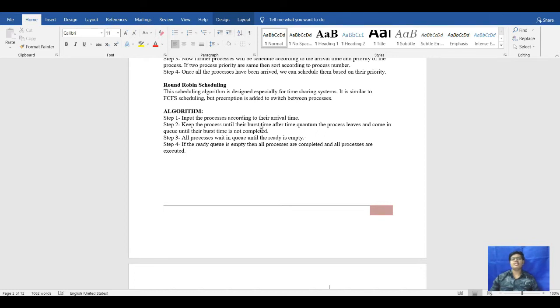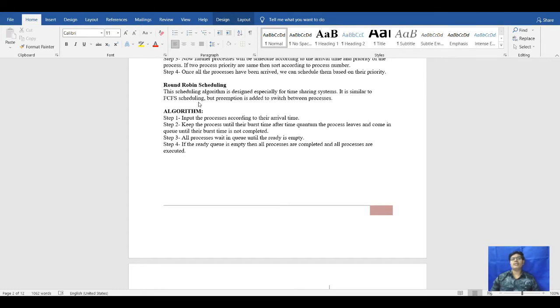Means the first process needs 4, but the time quantum is 2, so the first process will stay for 2 hours, then the time is over, and the next process will come. If a process is satisfied within 2 hours, then that process will be executed completely and go out of the ready queue. But if the first has only had its 2 hours and another 2 hours are needed.